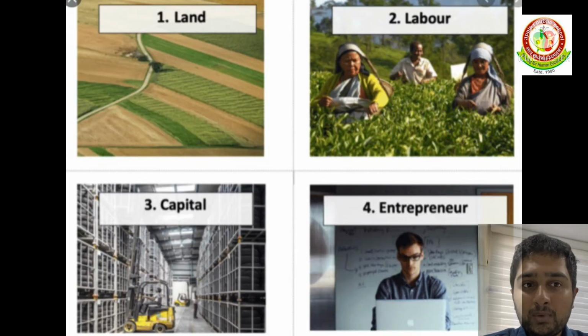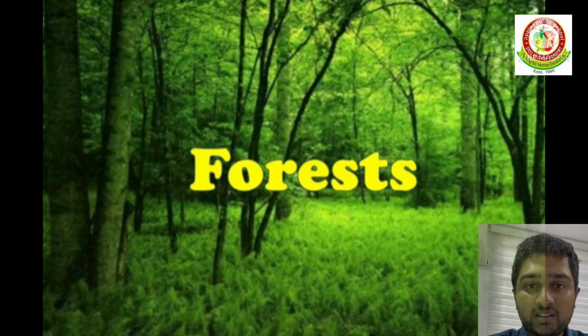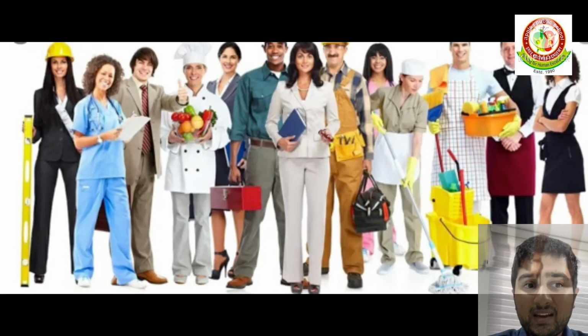There are four requirements for production of goods and services. The first requirement is land and other natural resources such as water, forests, and minerals. The second requirement is labor, the people who will do all the work.